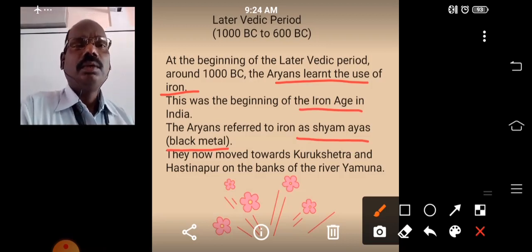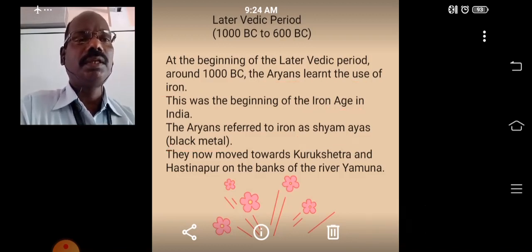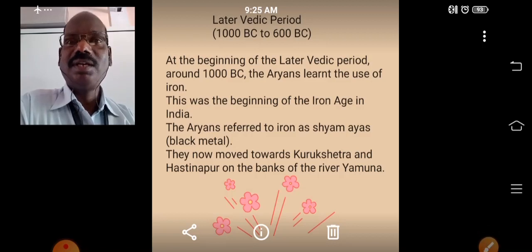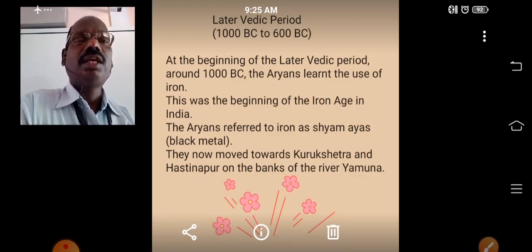Then they moved towards Kurukshetra and Hastinapura on the bank of the river Yamuna. During this period, another change happened. In the early Vedic period, as I told in the last video, the Aryans settled in the Saptasindhu region. From there, they moved towards Kurukshetra and Hastinapura.